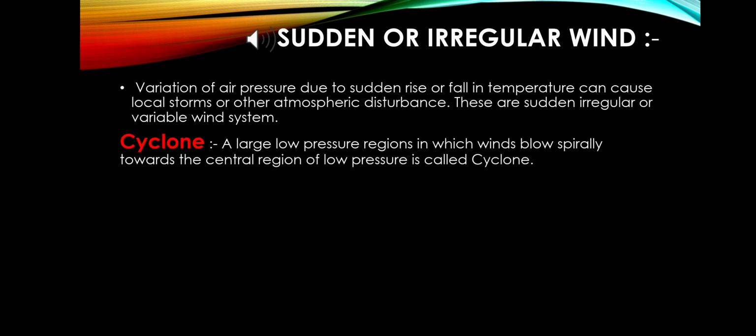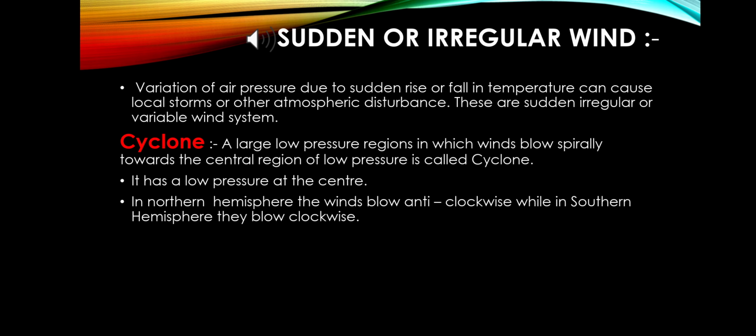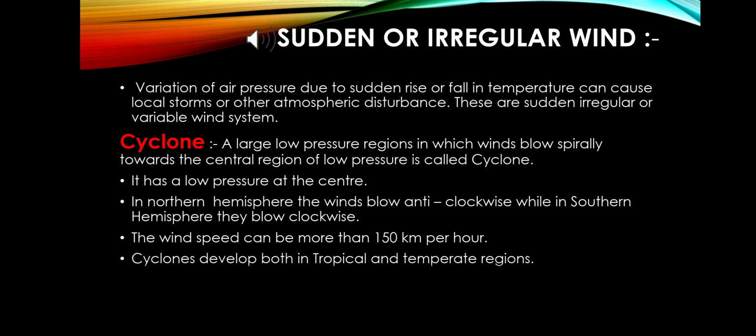Cyclone: a large low pressure region in which winds blow spirally towards the central region of low pressure is called a cyclone. It has low pressure at the center. This is one of the most important characteristics. Number two, in the northern hemisphere the wind blows anti-clockwise, while in the southern hemisphere it blows clockwise. The wind speed can be more than 150 km per hour, and cyclones develop in both tropical and temperate regions, and tropical cyclones are much more destructive in nature.